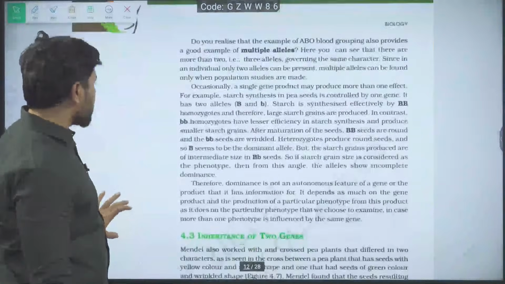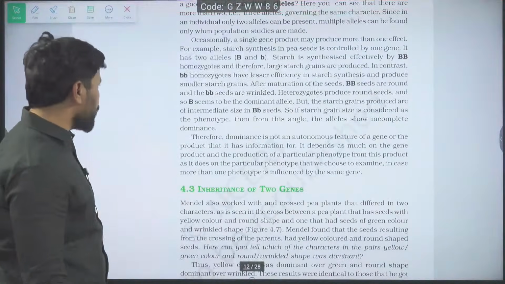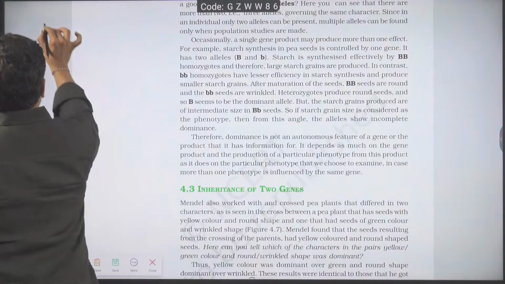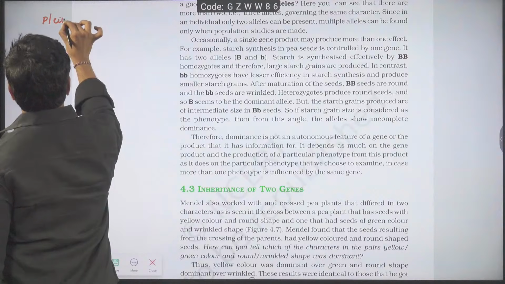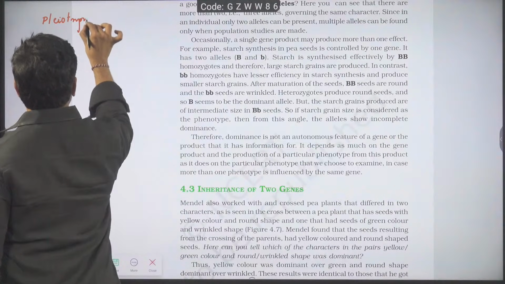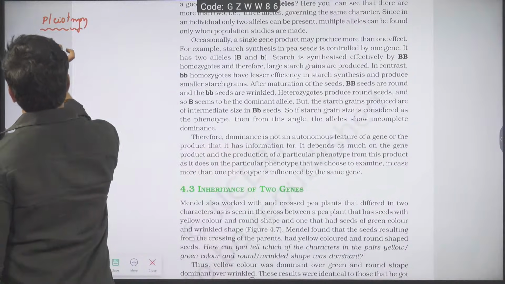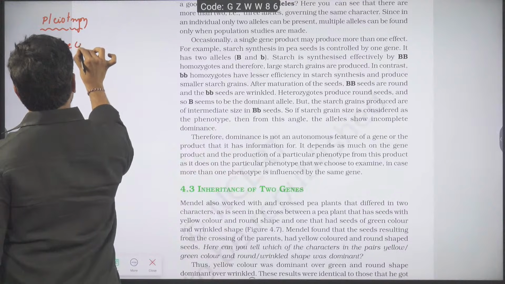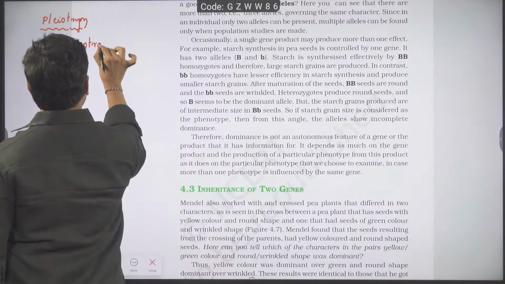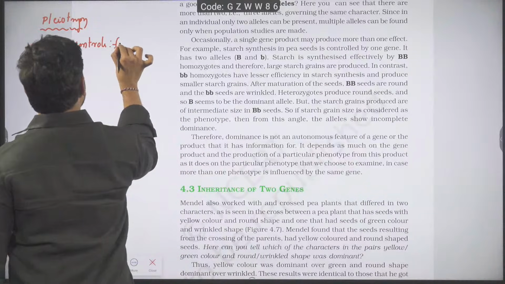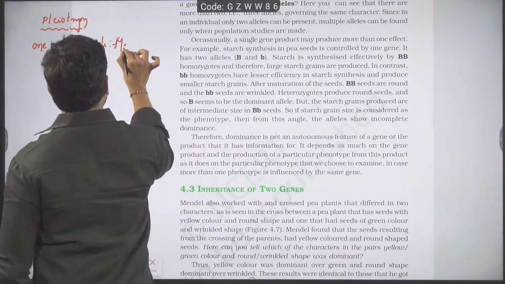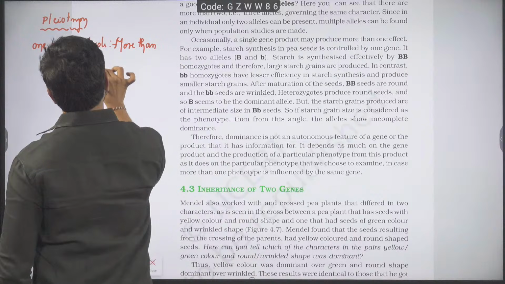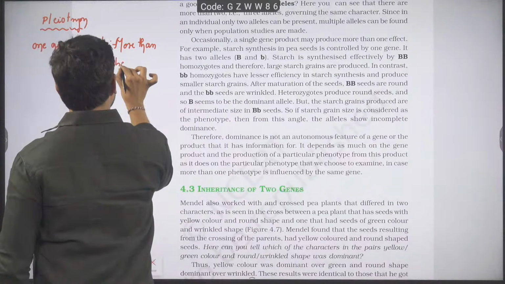Then after codominance, we have some concept here: pleiotropy. What do you mean by pleiotropy? One gene controls or expresses more than one phenotype.